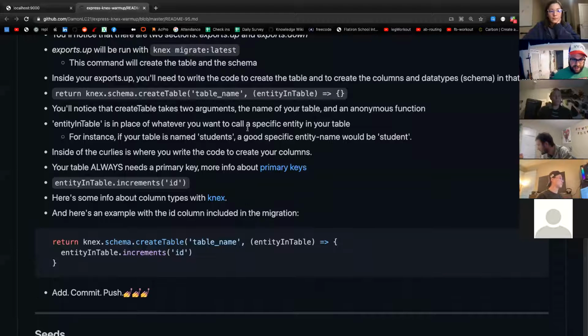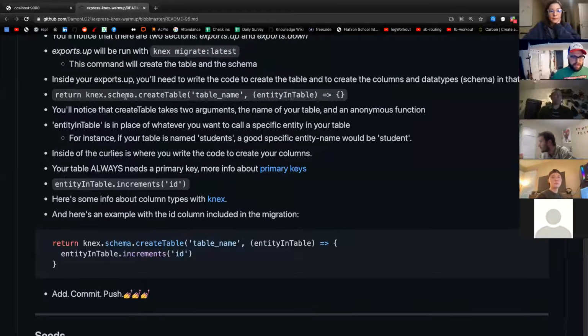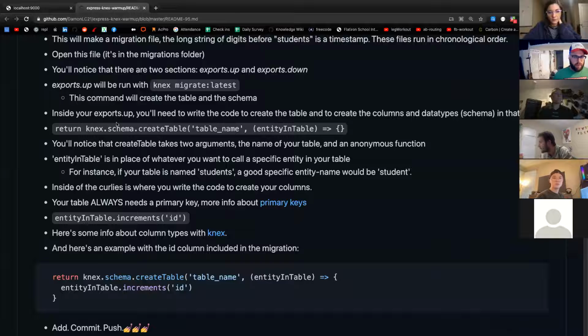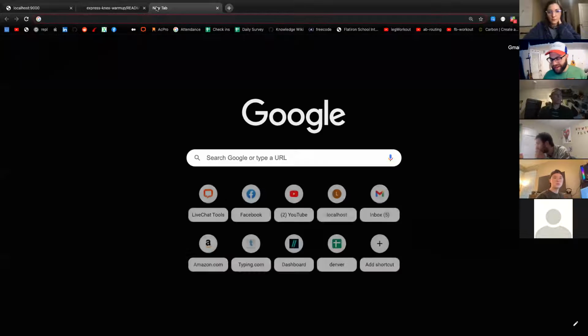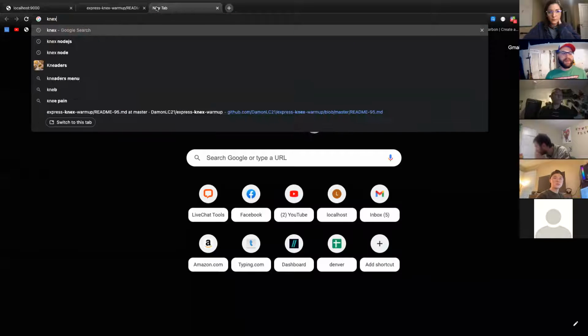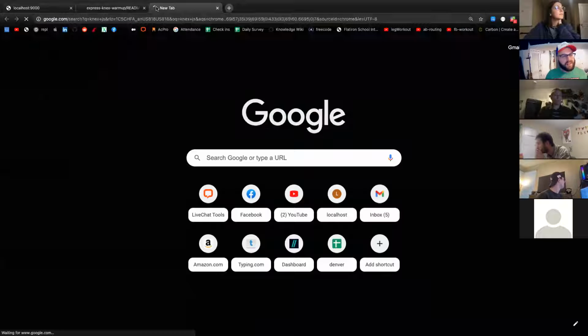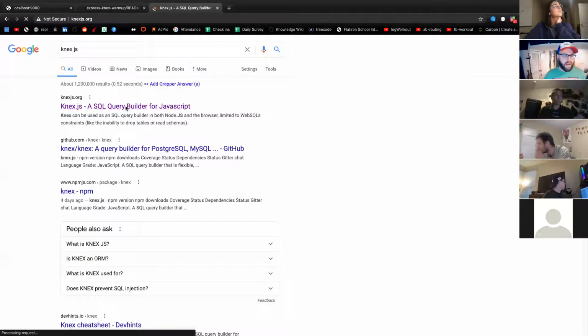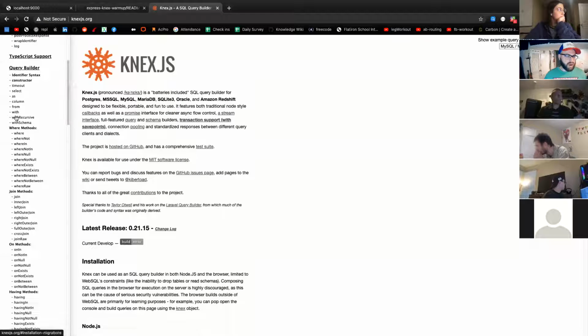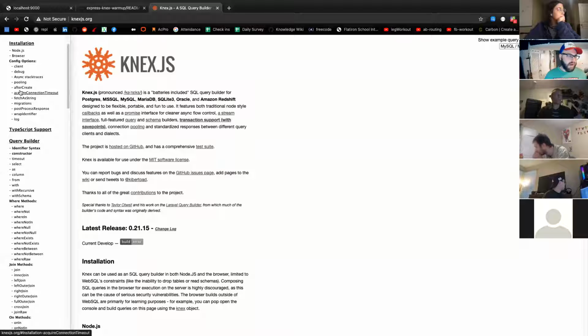Inside your exports up, we're going to get this. Actually, you know what? I want to look at the Knex documentation because I think that'd be cooler than just looking at this tutorial. So I'm going to go to Knex.js, and we want to look up migrations. Nice.